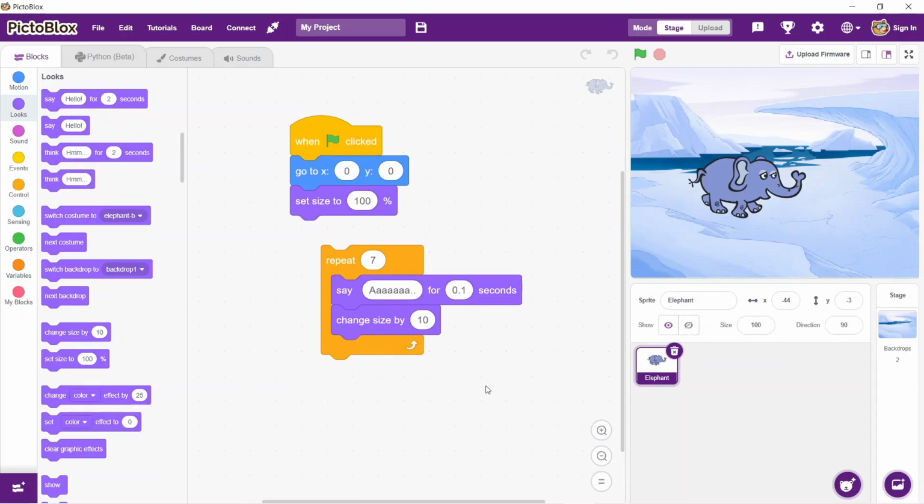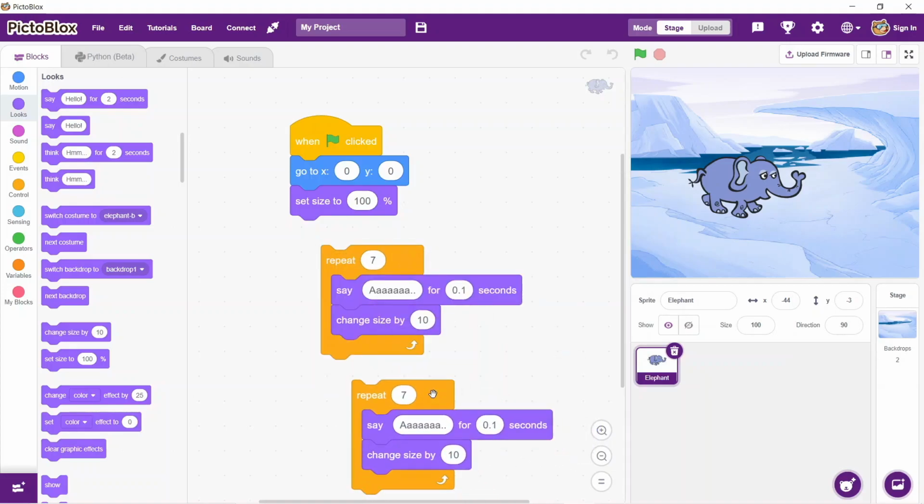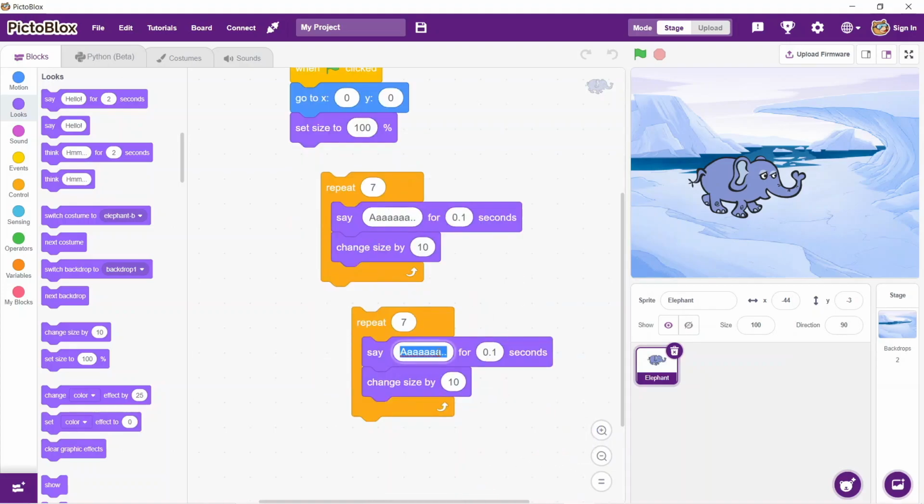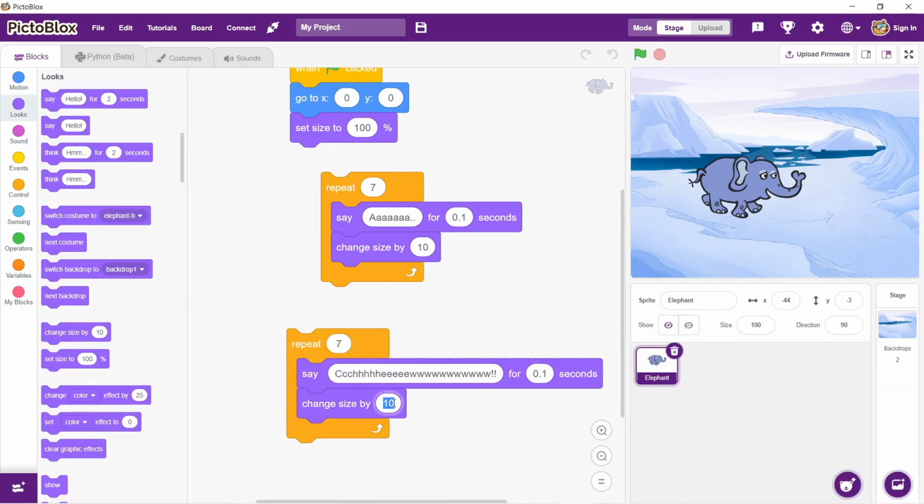And in order to add the after effects of sneezing, we are going to duplicate this particular loop, and we will change the message here and further change the size by -20, so that the elephant is now shrinking down as the after effects. So once we click on this, you can see now the elephant is getting shrunk, and we will click on the set size to 100% instruction, so it will get back to the normal size.